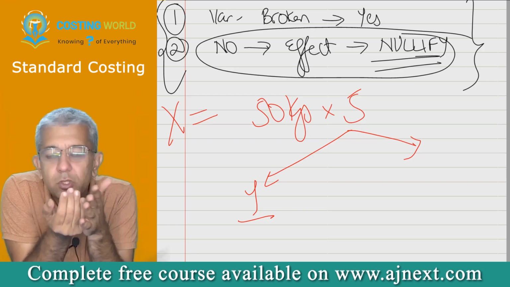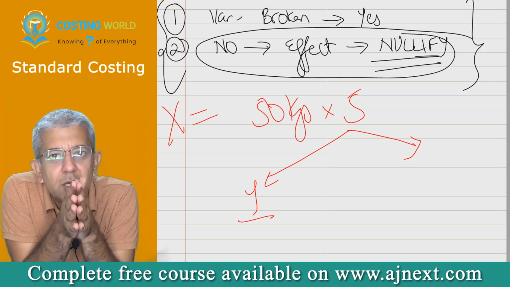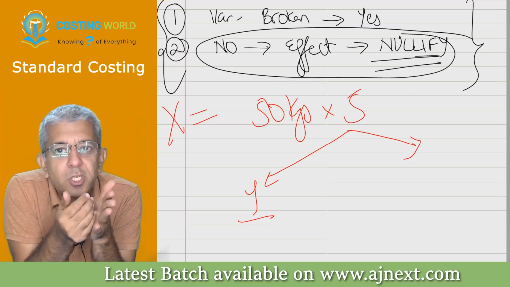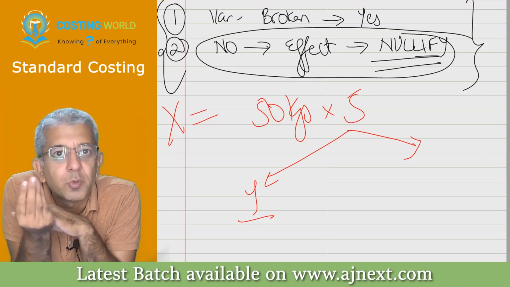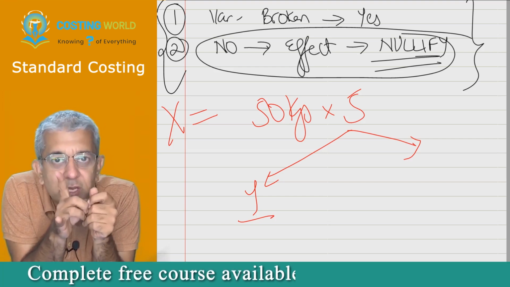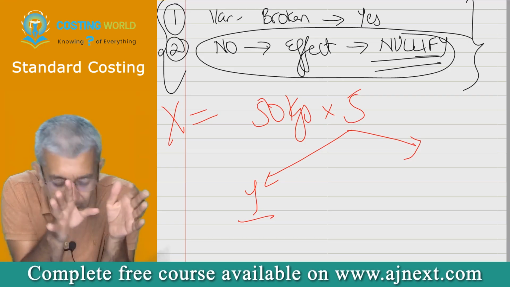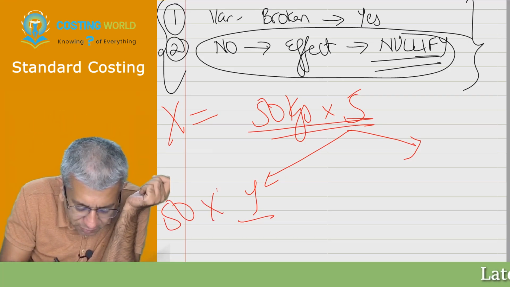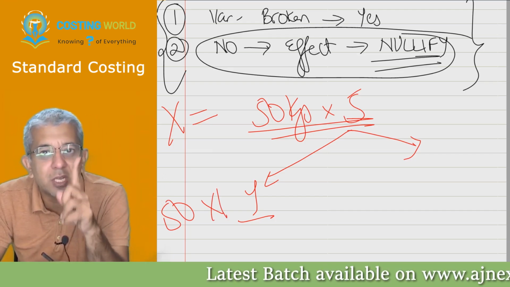The purchase manager was told to purchase 50 kgs extra, but he should have done his job properly, no? He should have purchased those 50 kgs at the rate of rupees 4, but he paid 1 rupee extra even for those 50 kgs, no? So therefore you all will understand. Out of 50 into 5, can we say 50 into 1 is still the mistake of the purchase manager?